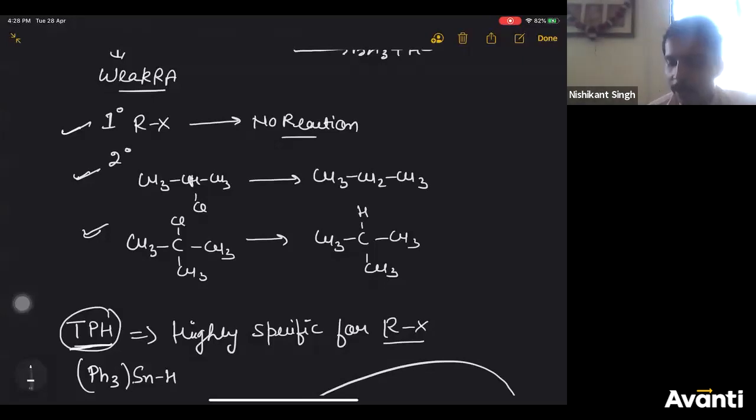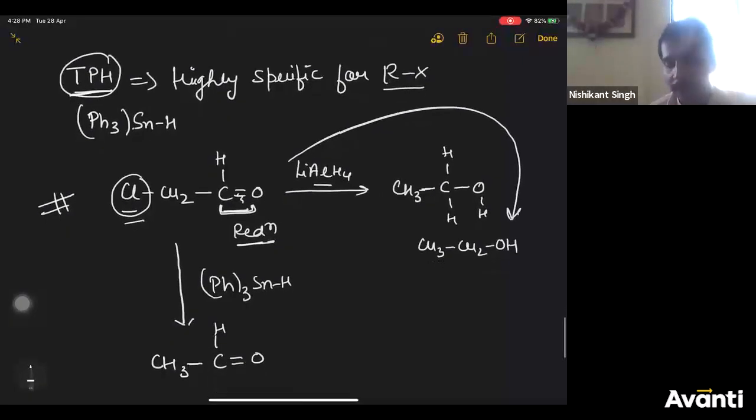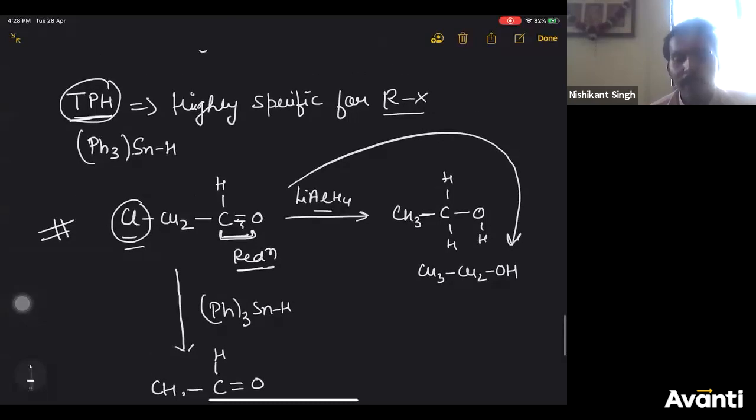TPH, Anushri, I have explained already. I am going to repeat the same. TPH, triphenyl tin hydride, is a reagent. I have written highly specific for alkyl halide. It will reduce only alkyl halide to alkane. It will not touch any other functional group. That is all you need to know about alkyl halide.